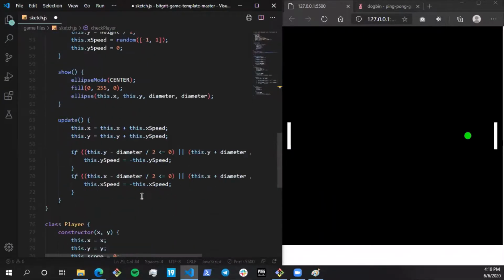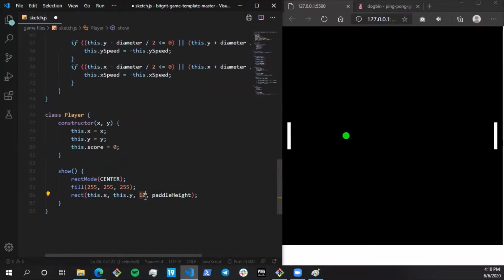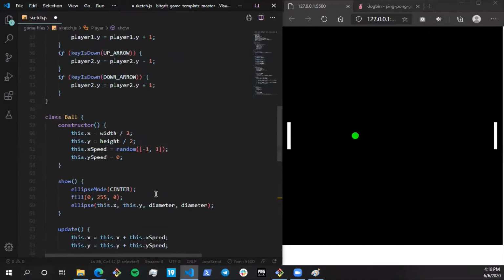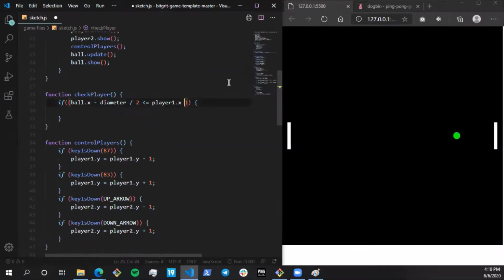So currently the width of the paddle is 10. I should have really made a variable for that, but okay, let's just keep it this way. So the width of the paddle is 10. So width by 2 is 5. So where's my if? Over here. Yeah. Plus 5.